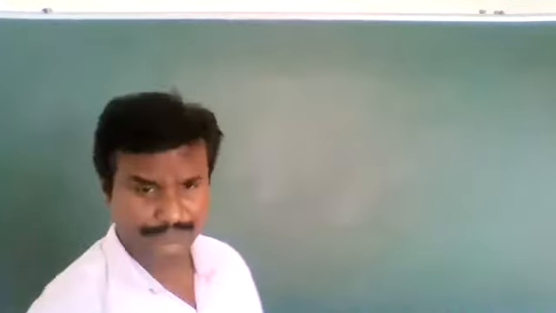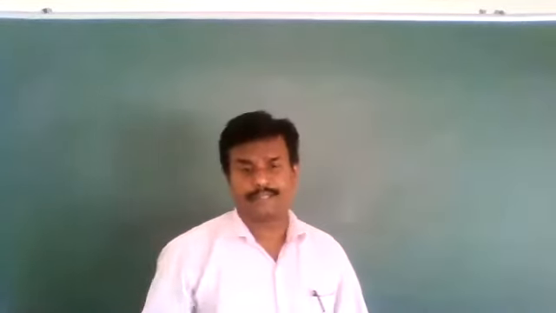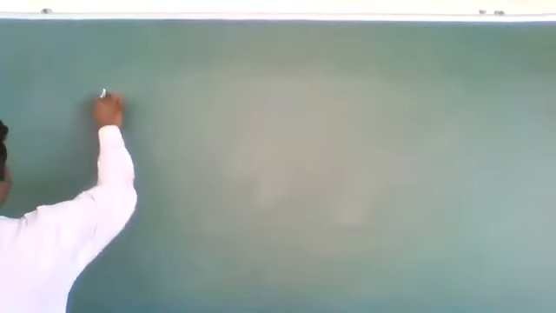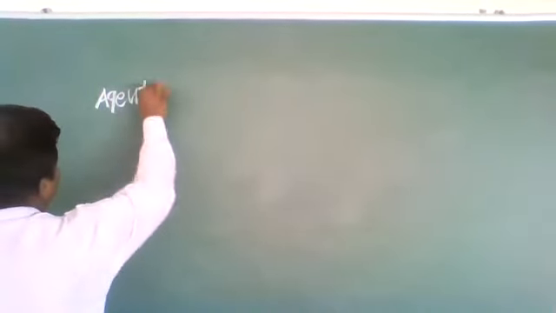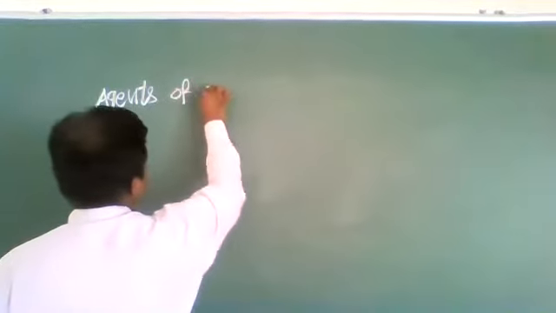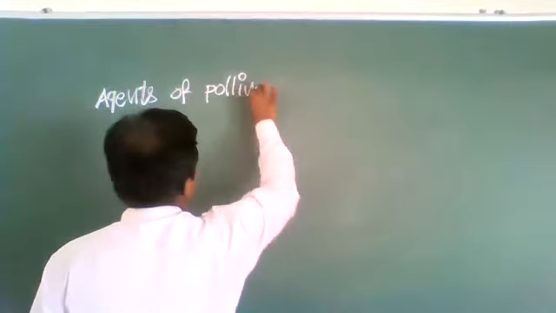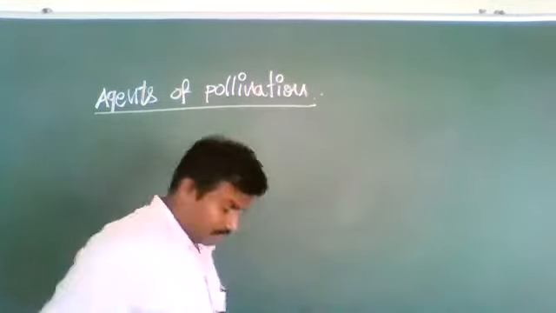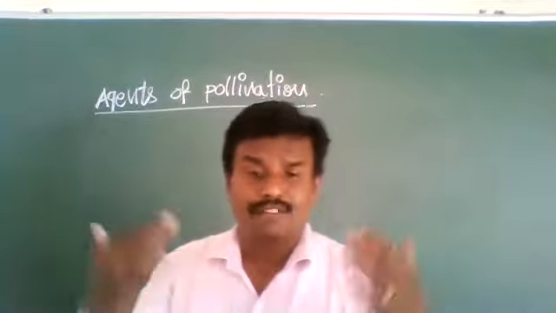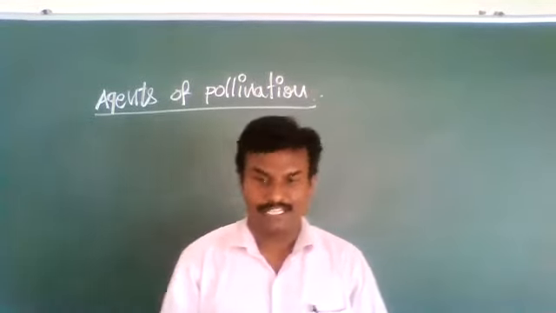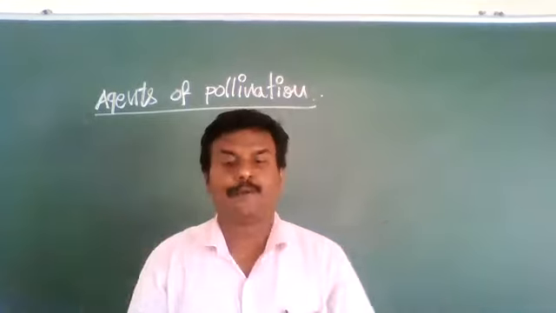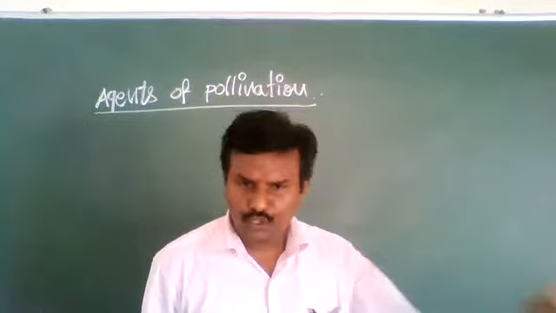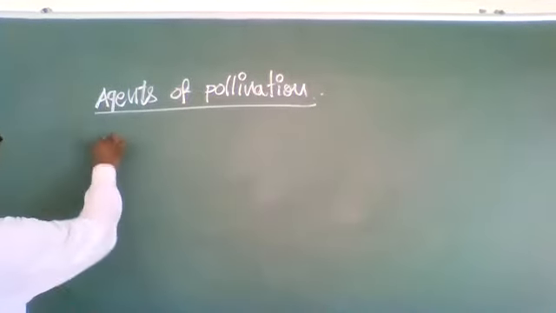Next topic. That is agents of pollination. Plants need some agents for pollination. For successful pollination, for pollen grains to transfer, plants require some agents. Those agents could be abiotic agents.